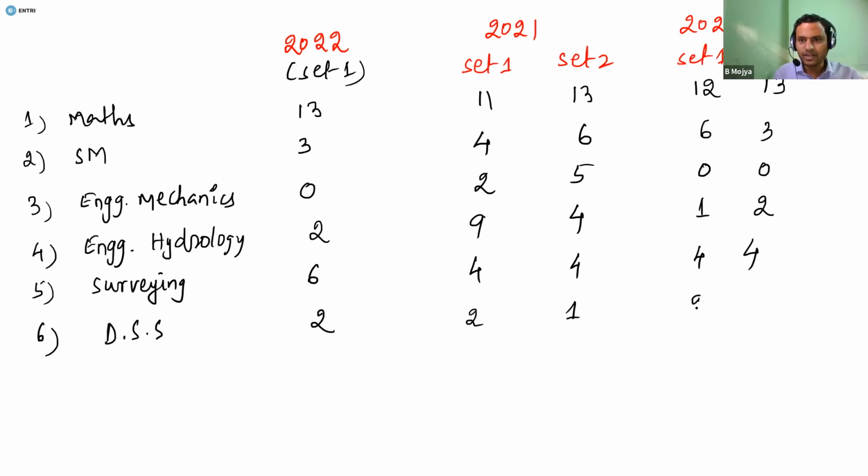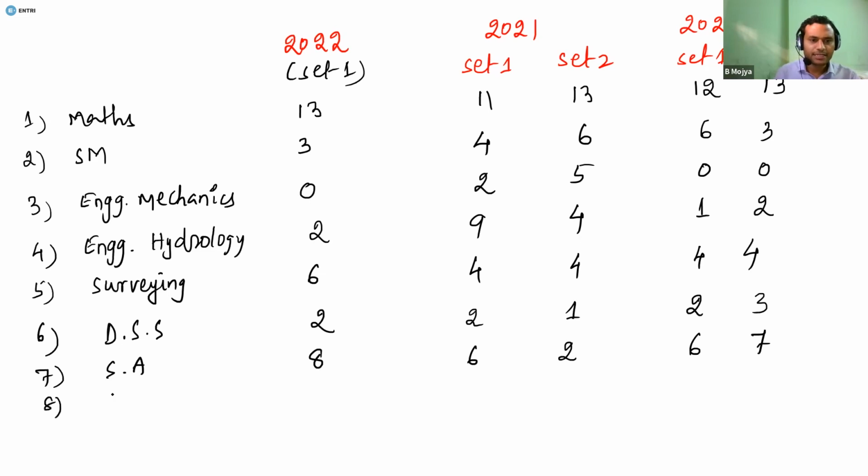But if you look at 2020, one set was having 2 marks and the other set was having 3 marks weightage. Okay. And if you look at the next subject, that is structural analysis. So from structural analysis, this time the questions were given for 8 marks, and the last time in set 1 it was given for 6 marks, and unfortunately in set 2 only for 2 marks. But if you look at 2020, one set was given for 6 marks, another set was given for 7 marks.